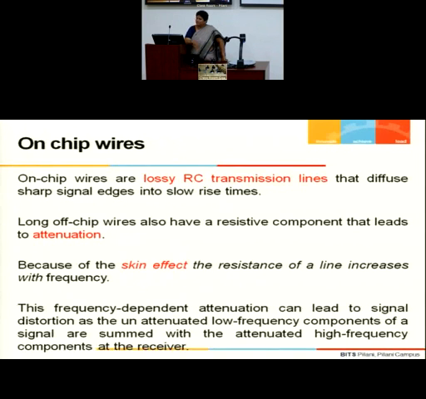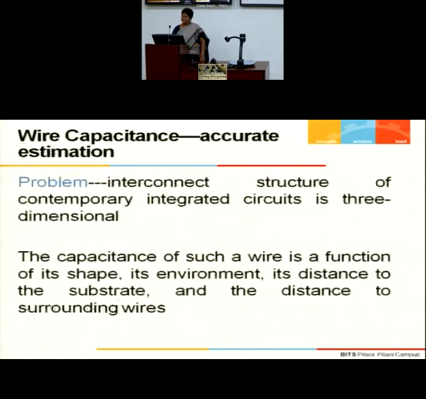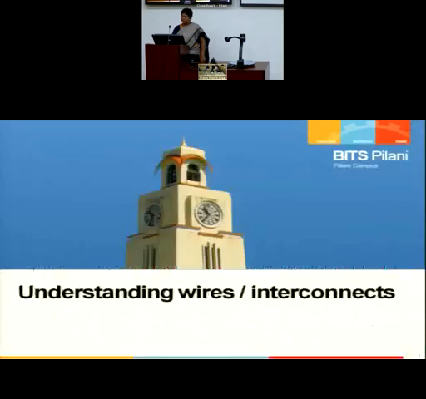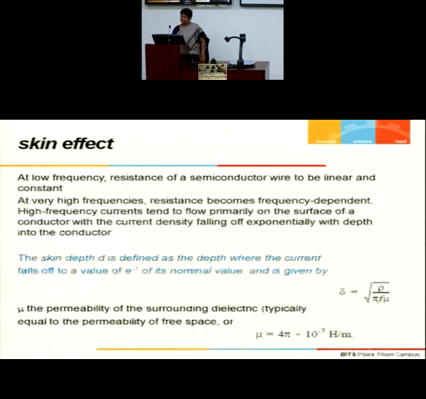And at that frequency, we get the skin depth. What is that skin depth? How do we understand the skin depth? We represent it by delta. It is defined as the depth where the current falls off to 1/e of its nominal value.